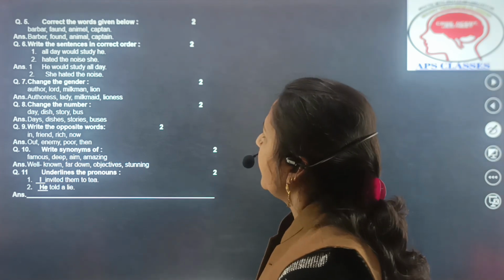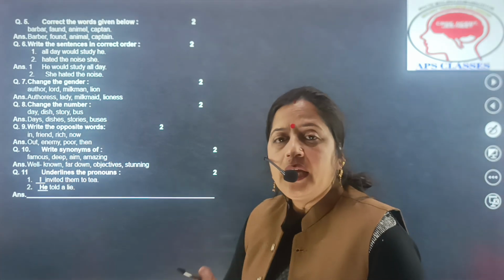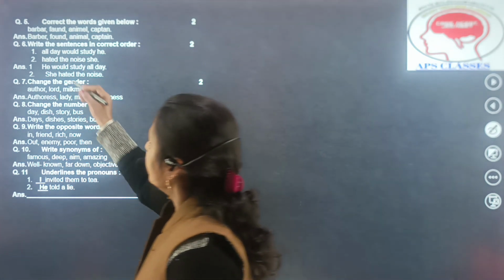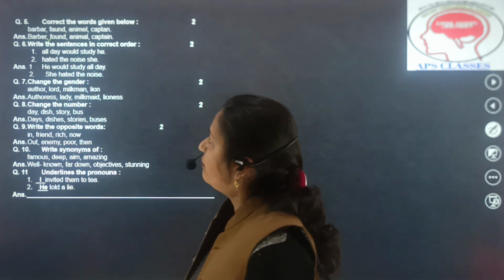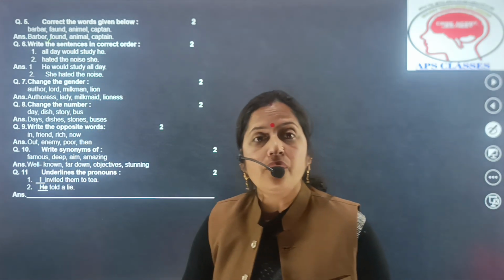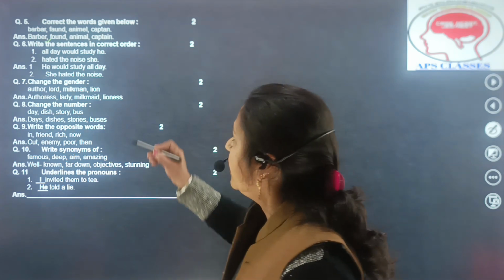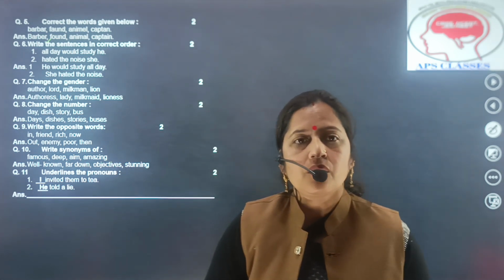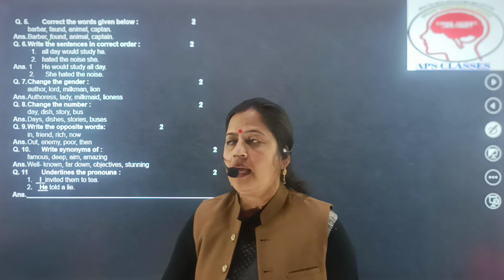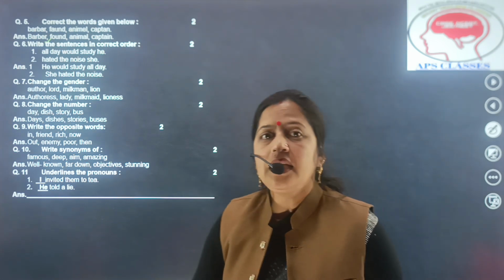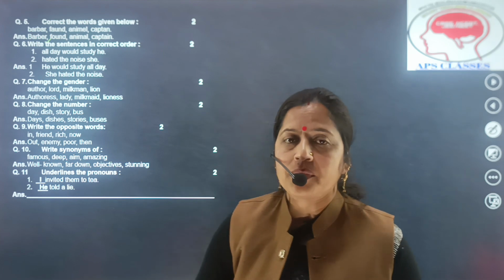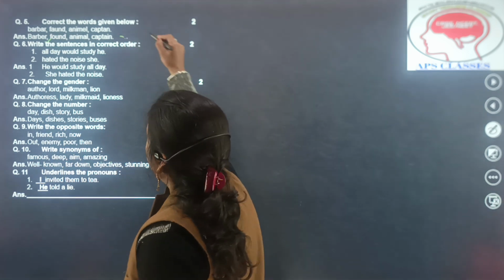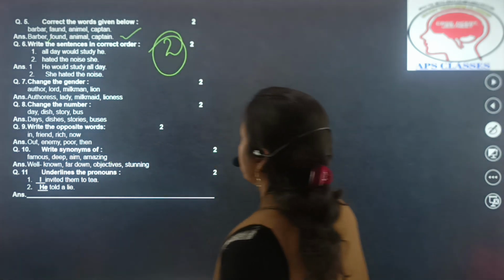Barber, found, animel, captan. So the accurate spelling of barber is B-A-R-B-E-R. So it is right. Next is found. F-A-U-N-D, not found, but F-O-U-N-D is found. Next is A-N-I-M-E-L. It is not a correct spelling of the animal. The correct spelling of the animal is A-N-I-M-A-L. Captain, C-A-P-T-A-N. It is not the correct spelling. The correct spelling is C-A-P-T-A-I-N. So the distribution of marks is 2 marks.